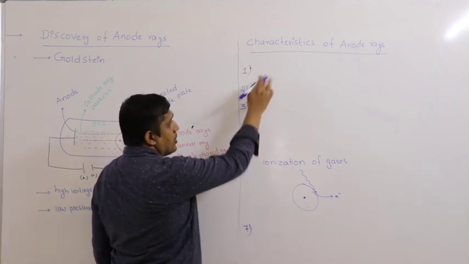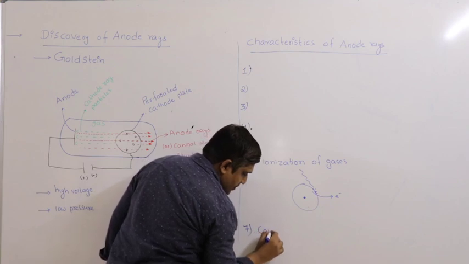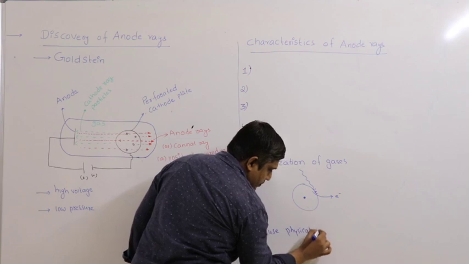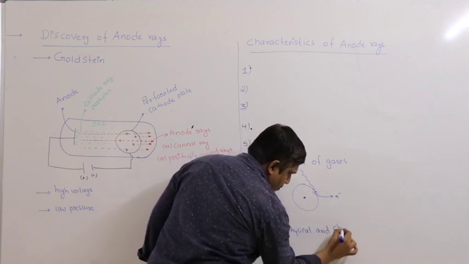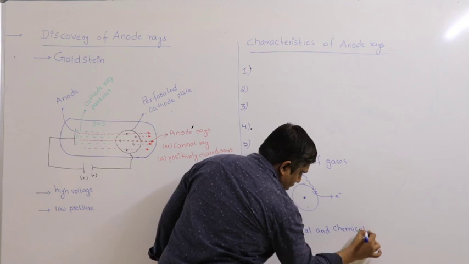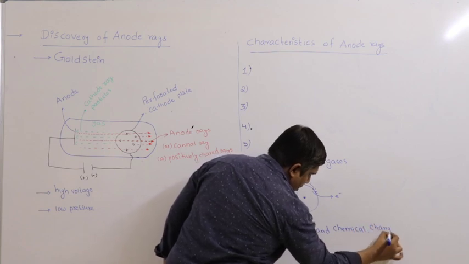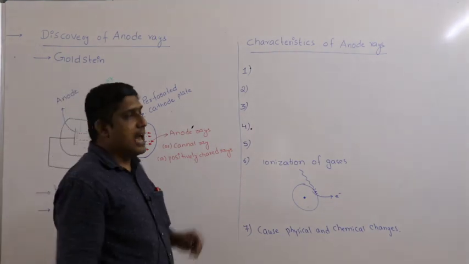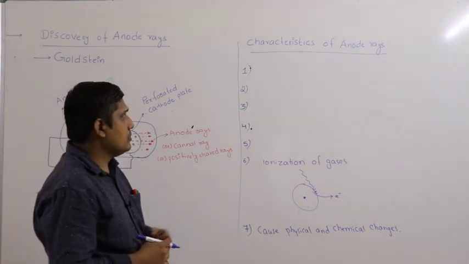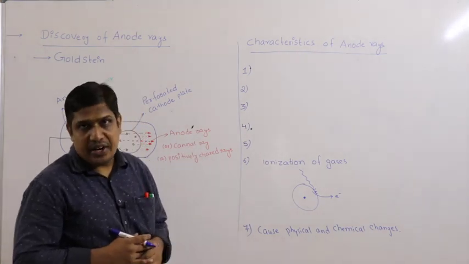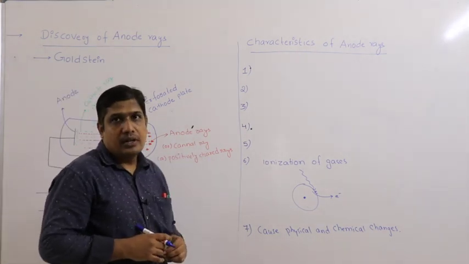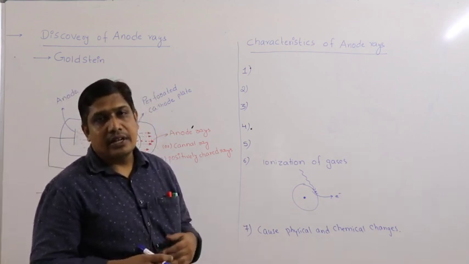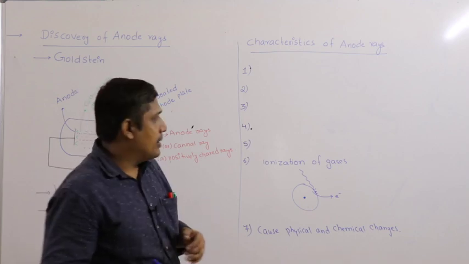These anode rays can cause physical and chemical changes. So let us recollect the characteristics of anode rays. The first point, they travel in a straight path. Second point, they can rotate a freely pivoting paddle wheel. They can set it in motion when it is placed in their path.